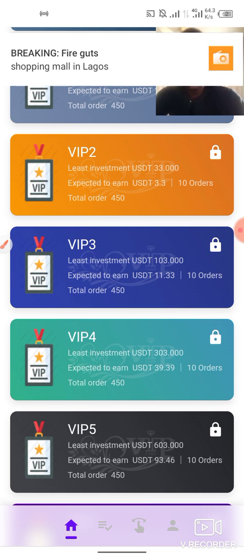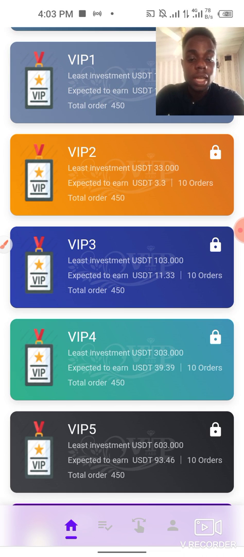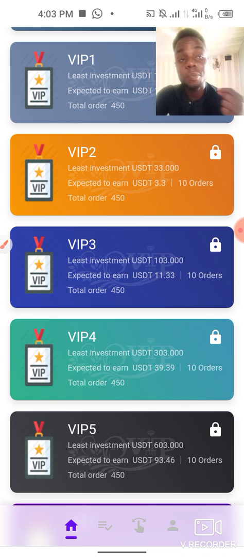Now the least investment for the VIP 3 level is 103 USDT. Now the expected income, the returns daily, is 11.3 USDT. You have a total of 10 orders a day, and in the whole cycle you have 450 orders in total, guys. That is for the VIP 3, and you're getting 11.33 USDT. That is what is expected to be earned, guys.